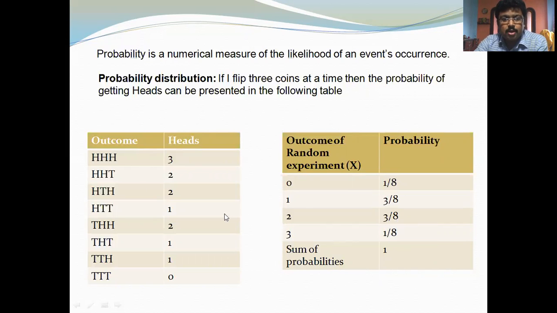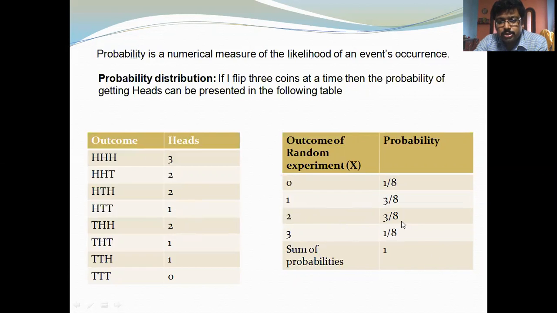In the same way, take the event of two heads at a time when you flip three coins at a time. The probability is 3 by 8. Three is the number of occurrences: 1, 2, 3. Three times it may occur.